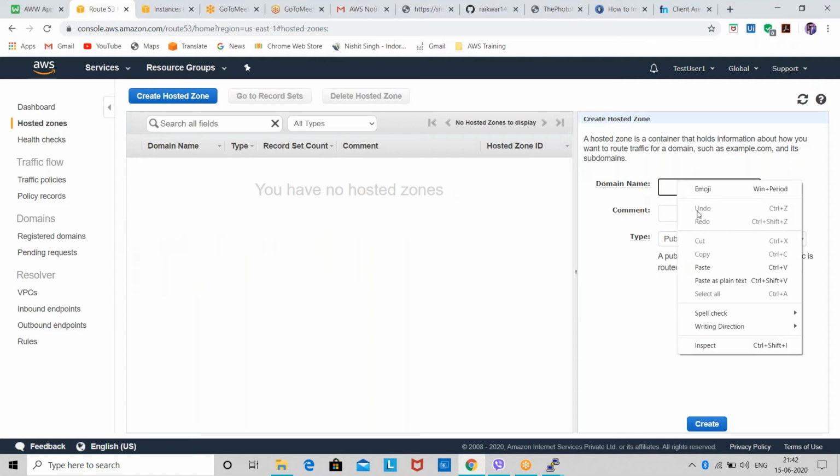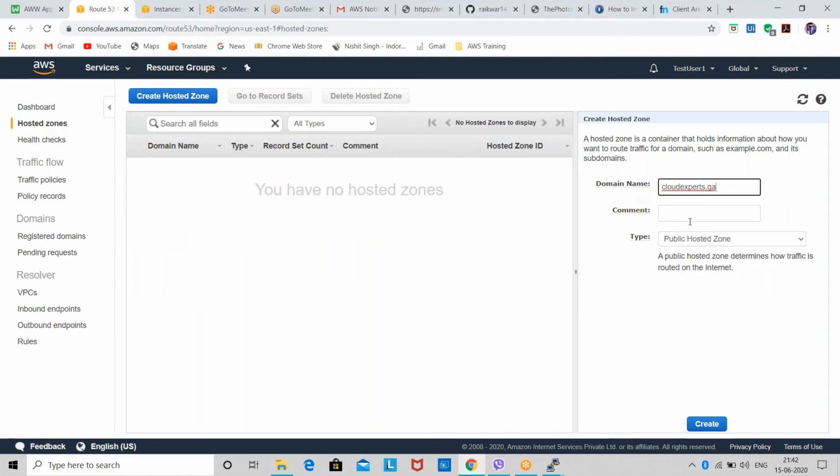Then I'll paste it here. If you want to give any comment, which is basically a description, you can give it. Make sure that whenever you give the domain name, you do not write www dot in your domain name, because that is not the domain name. Write only the domain name, whether it ends in .ga, .tk or .com, anything. Then we'll create a hosted zone.